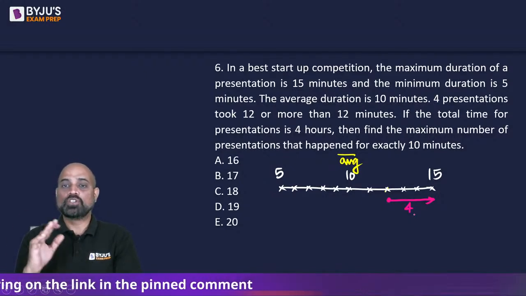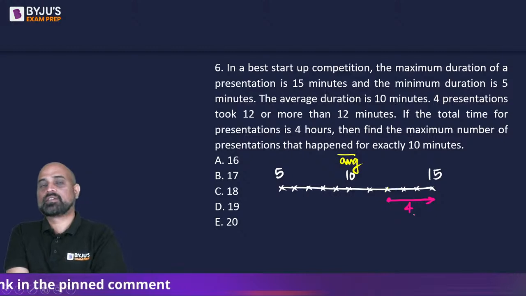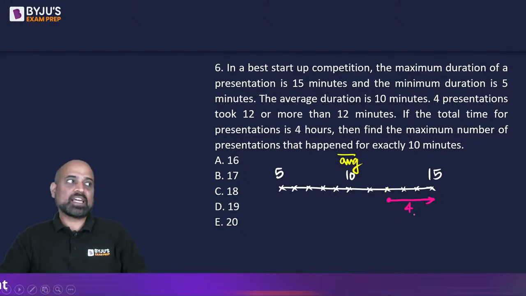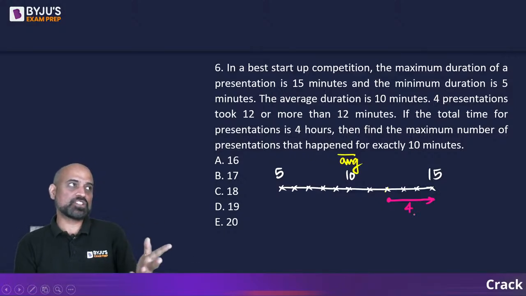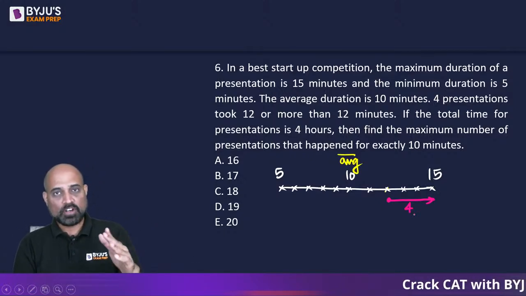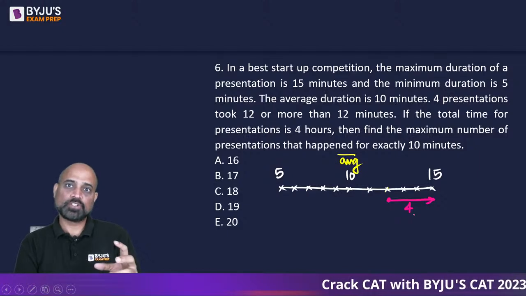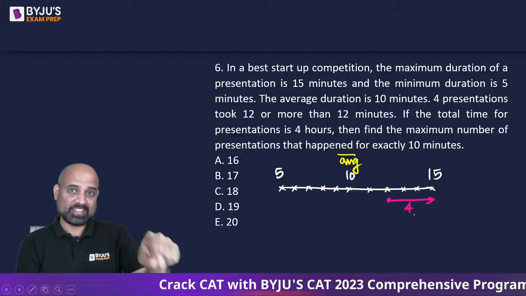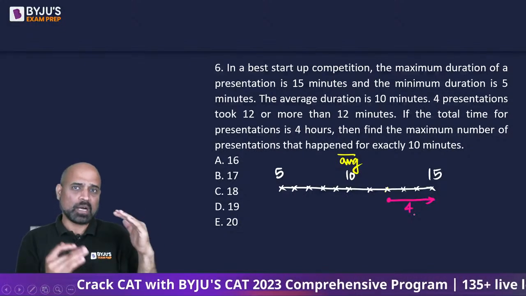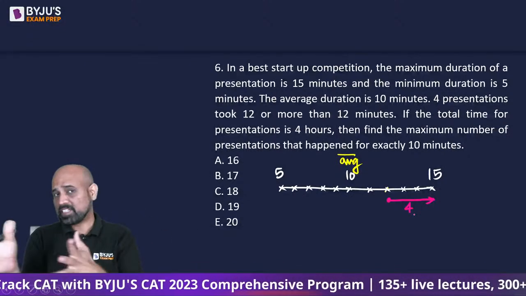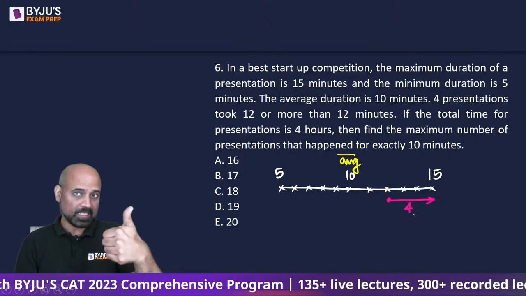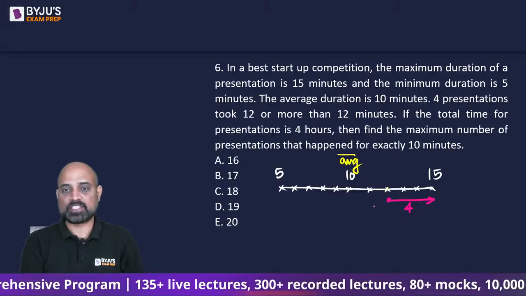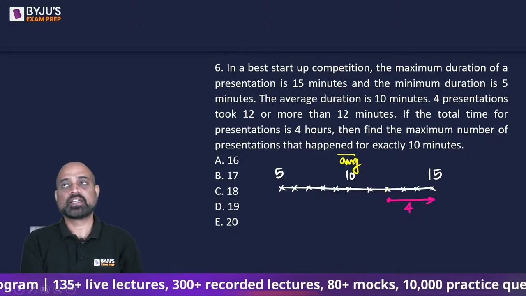See, if I want to compensate this, and I have the sum fixed, can I say that the maximum number of presentations that I can fix for 4 hours is going to be at the 10-minute mark, when the fewest presentations compensate that deviation, right? That is the first logic. We need to find the minimum number of presentations that will compensate this.